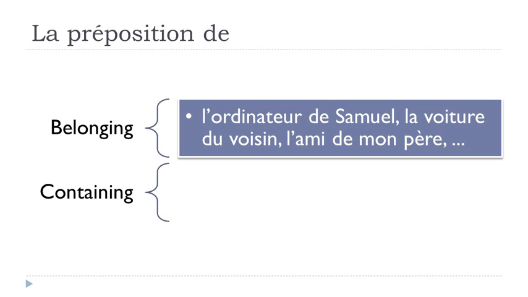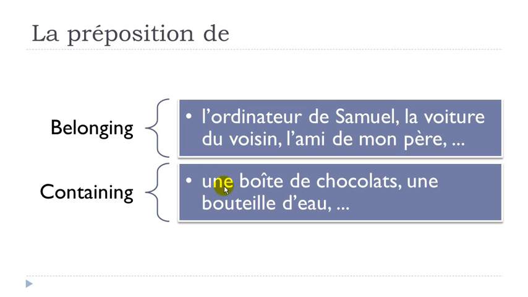Okay, so let's see now another possibility of the use of la préposition de when you want to introduce this containing concept. Like here, for instance, une boîte, a box, de chocolat. Okay, so inside the box you've got chocolates, and then une boîte de chocolat. Okay, so the use of de in that case is quite clear. It's just because les chocolats sont contenus dans la boîte. Une bouteille d'eau. Okay, bottle of water. And so in that case you should use this de.